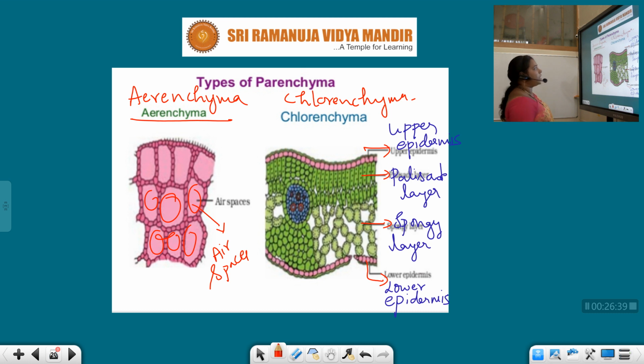This is the chlorenchyma. We can see this particular tissue in the leaves, and this is the cross section of the leaf, the TS of the leaf: upper epidermis, lower epidermis, palisade parenchyma, spongy parenchyma. Here they have the vascular bundles.